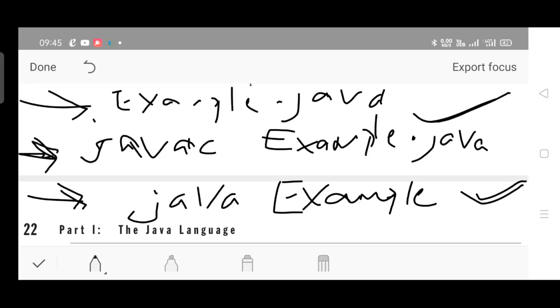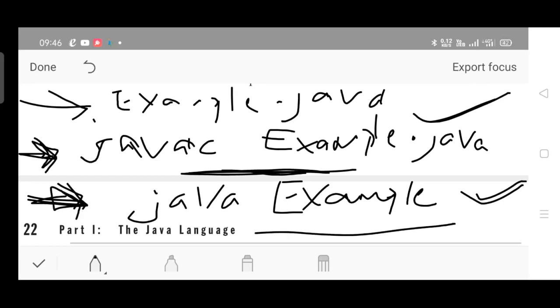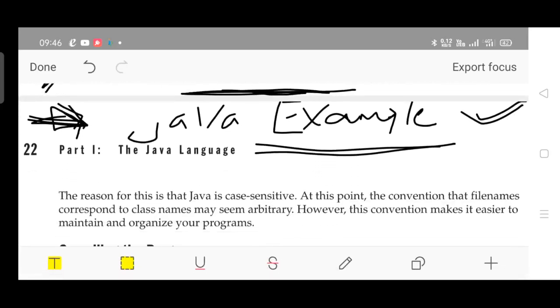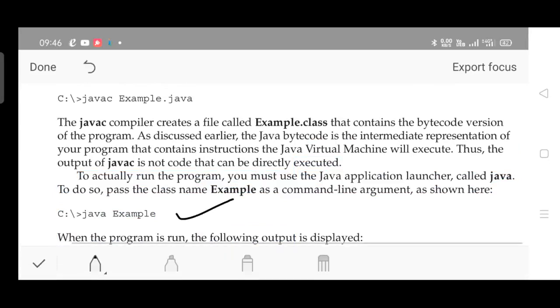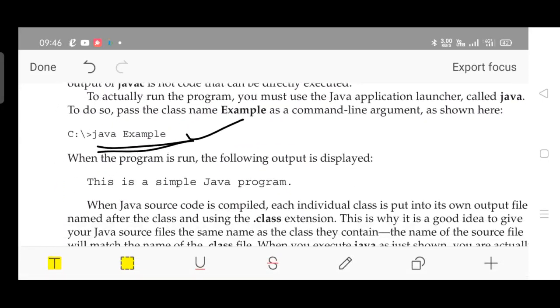After saving, you use the command javac space filename.java. If there is any error after compilation, the error line as well as the error description will be displayed. You have to go back to editor mode, correct it, recompile it using the same command javac filename.java, then go for execution: java followed by a space followed by the name of the file. The same description is given here, as you can see. This is for compilation and this is for execution. Getting it, no?